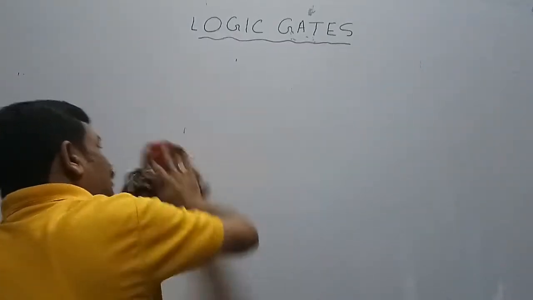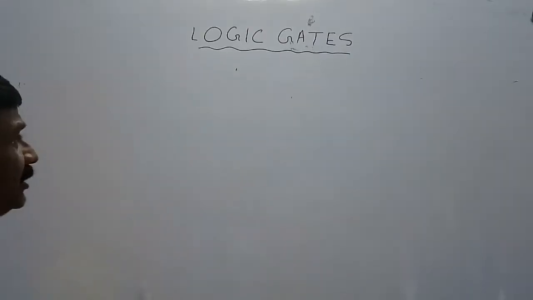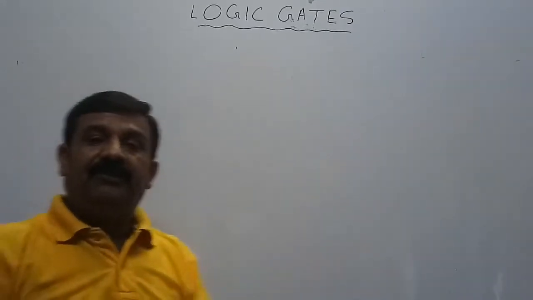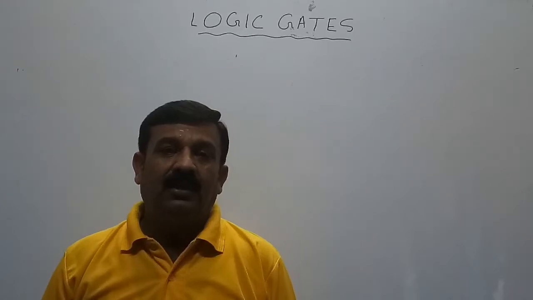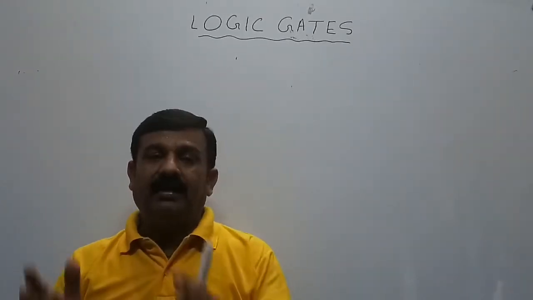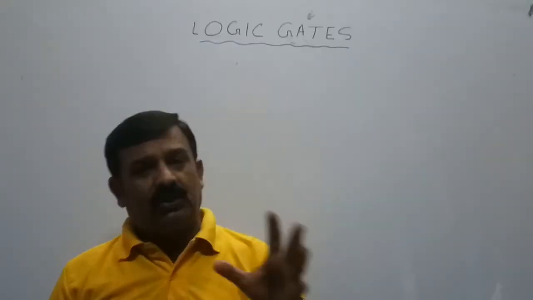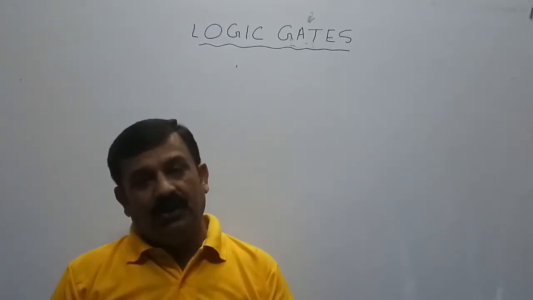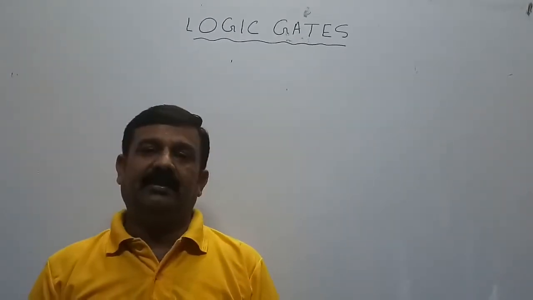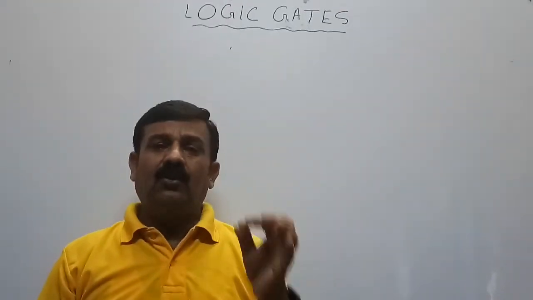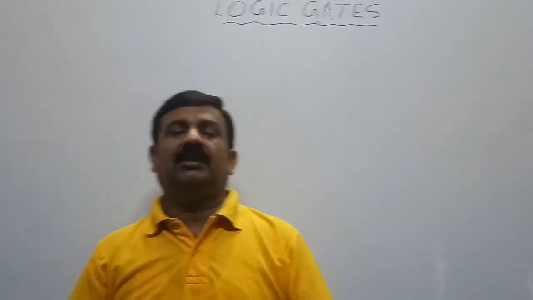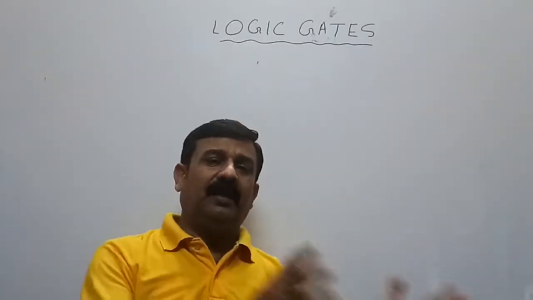Such type of circuits which work on digital signals and allow either the signal to pass through or to stop the signal are known as logic gates. The signals which follow definite logic conditions are only allowed to pass by these gates.